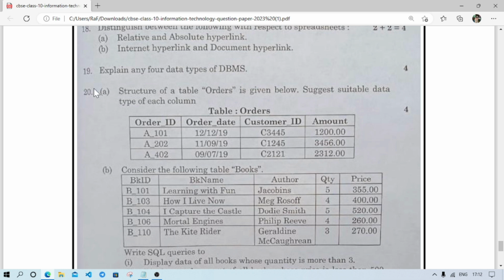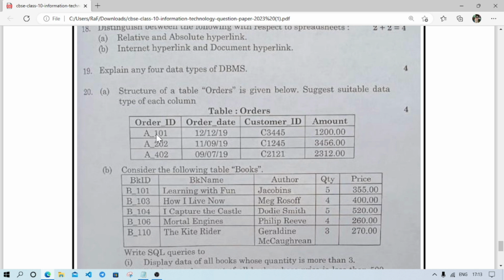Now question 20a, this is required for even you. Here marks are 4 marks. There are 2 questions, means each question contains 2 marks. Structure of a table, orders, is given below, suggest suitable data type of each column. Here see, there are 4 columns: order ID, order date, customer ID, amount, and the table name is orders.